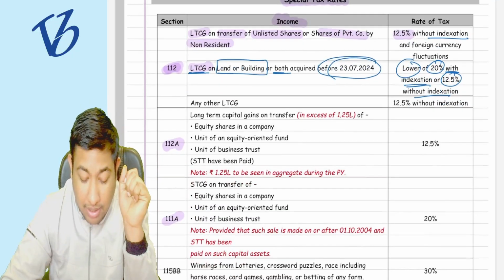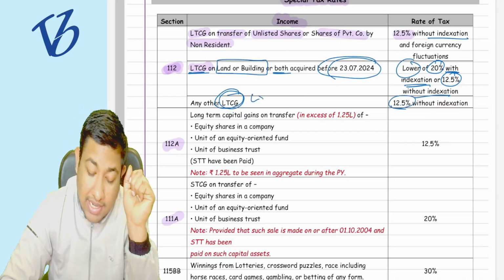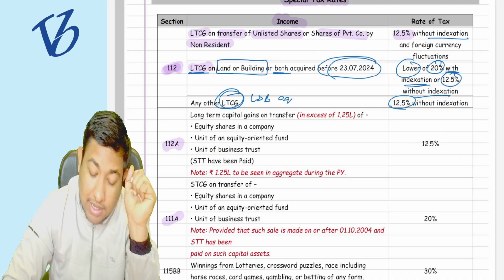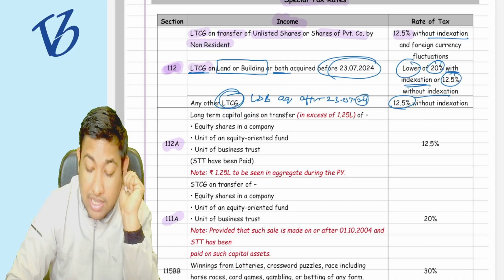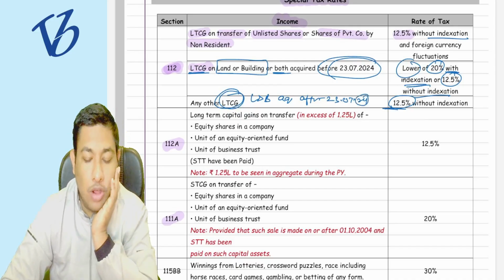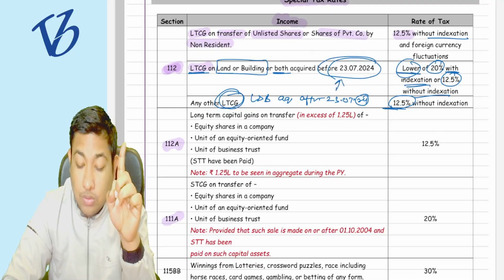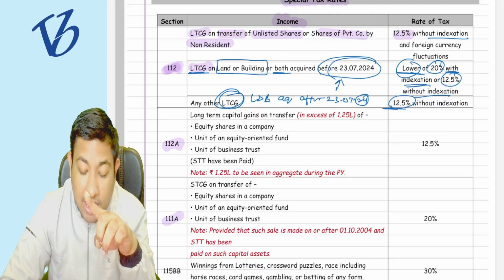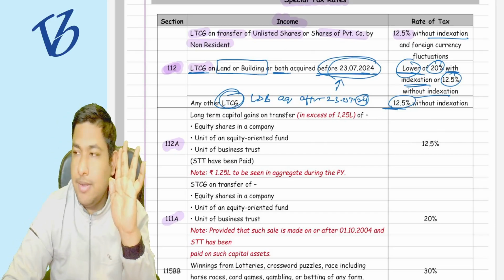Okay, understood. Now any other LTCG is going to be taxed at the rate of 12.5%. For land and building acquired after 23rd of July 2024, then also it is going to be taxed at the rate of 12.5%, because for giving the option of lower of 20% or 12.5%, it must be acquired before 23rd of July 2024.